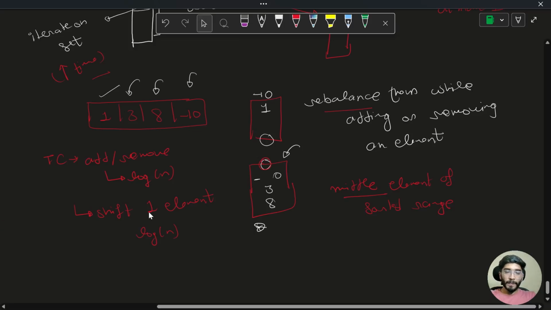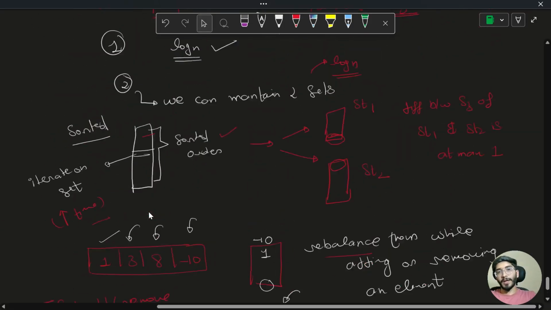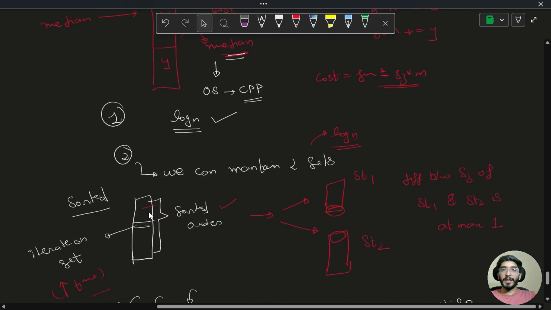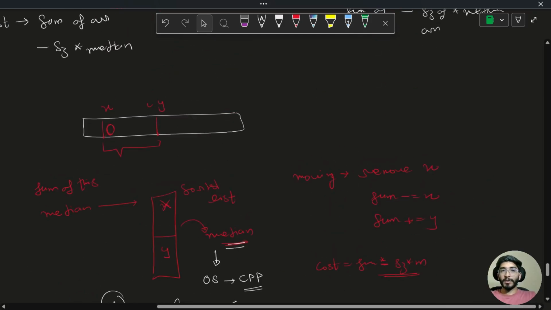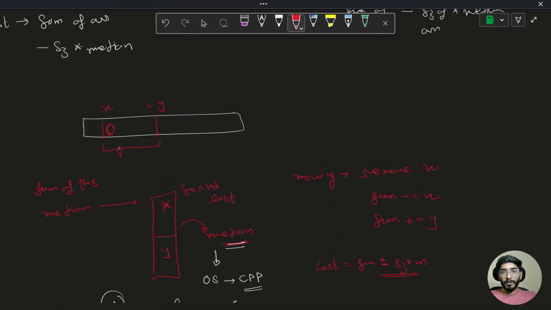Cool. So we can achieve this property to query and get the cost of every subarray, and while shifting our subarray to the next point, we'll remove x, we'll put y, and compute the cost again.